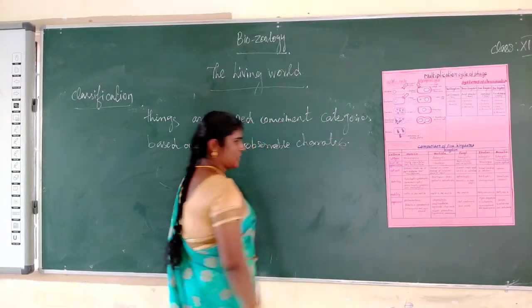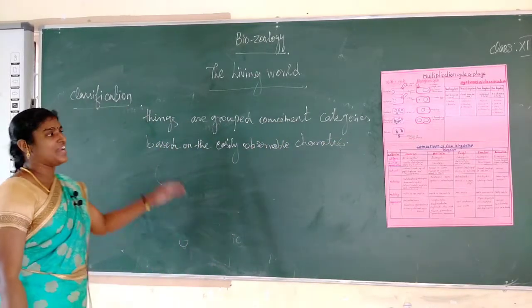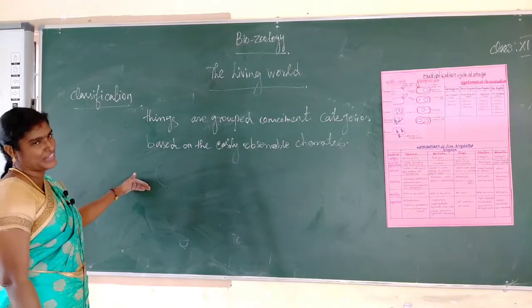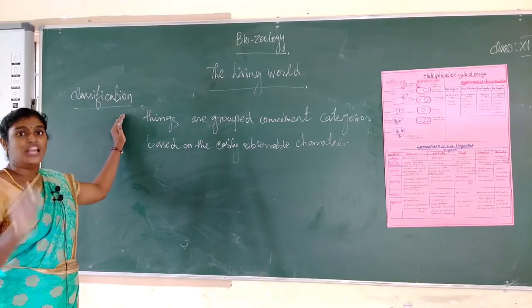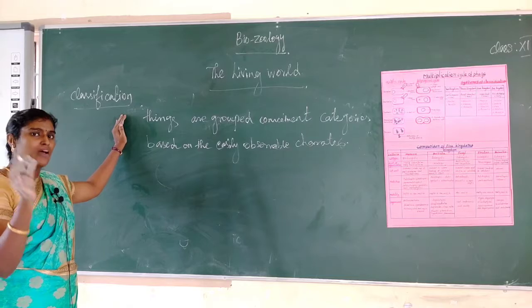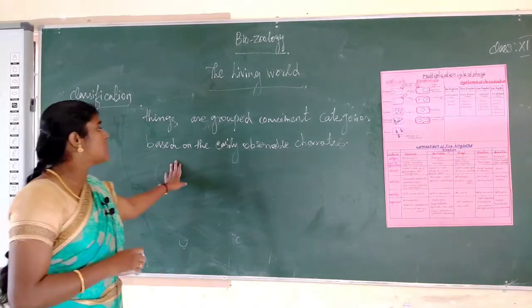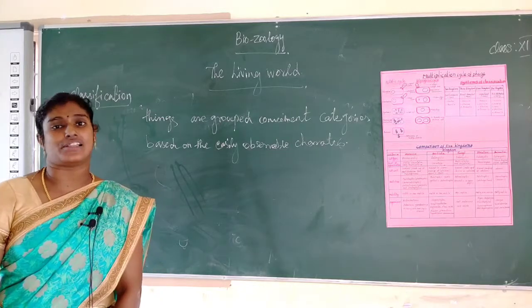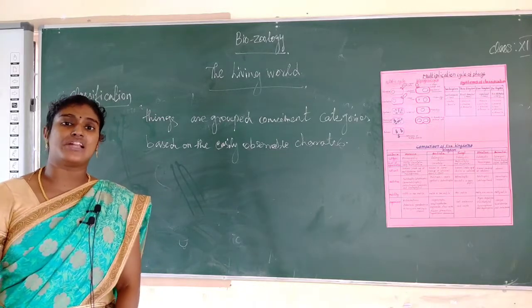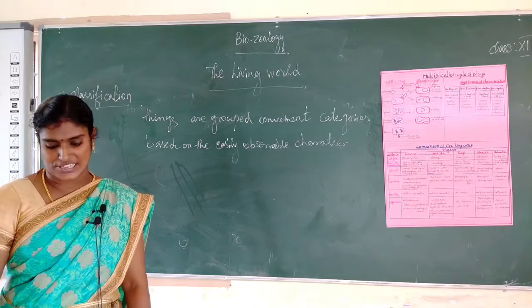This is called classification. The science of classification is called taxonomy.